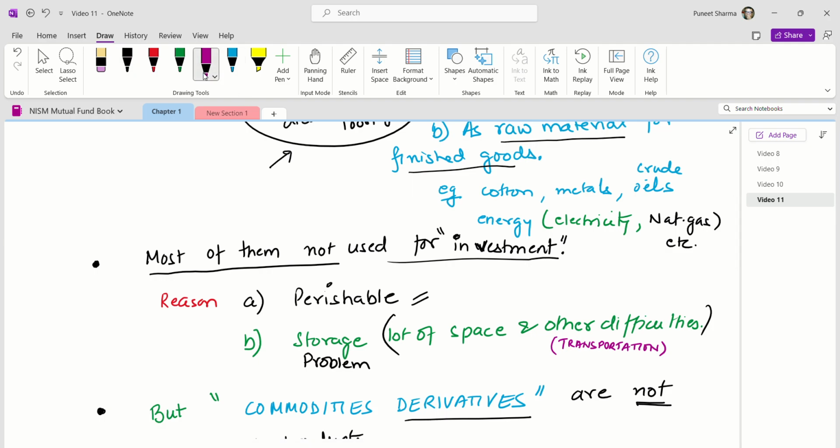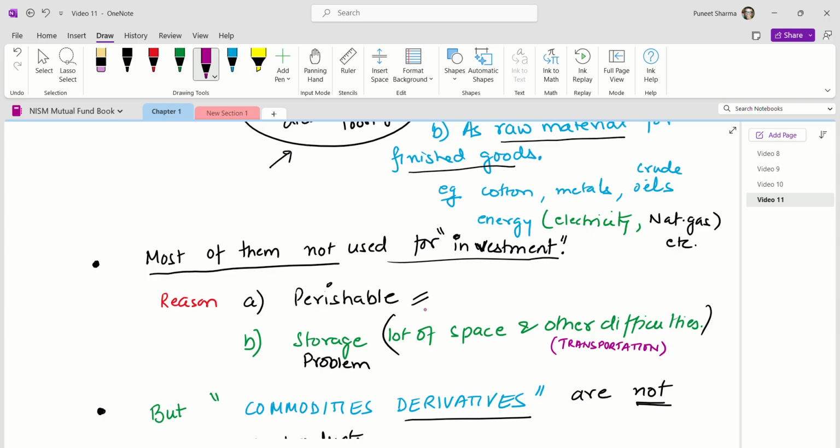Perishable means they get spoiled, like fruits, vegetables. This is all agriculture commodities. They cannot be stored. Like wheat cannot be stored for a very long time. They will get spoiled or can be eaten, or there is a loss because of rodents or disease or other things. So they are perishable in nature.